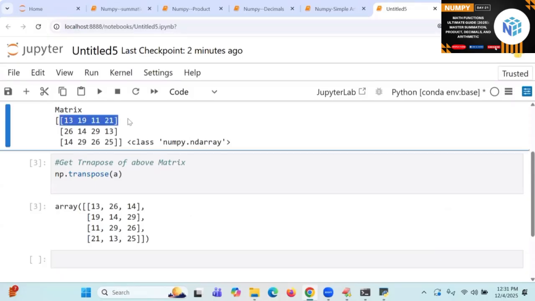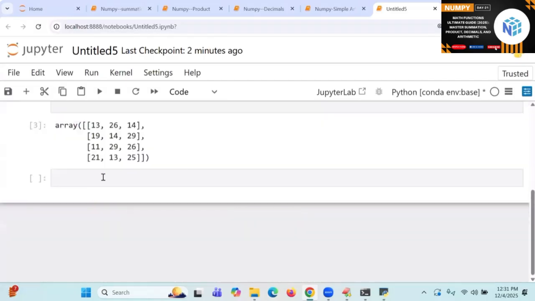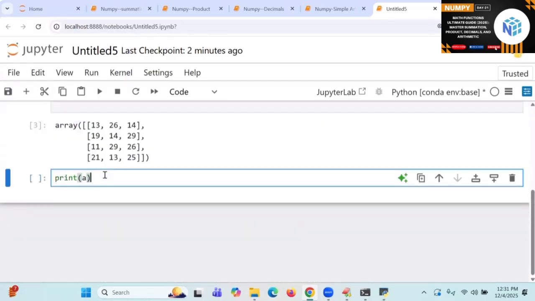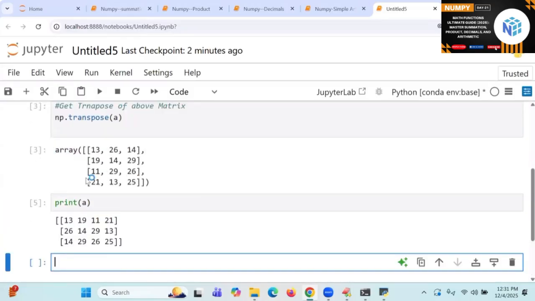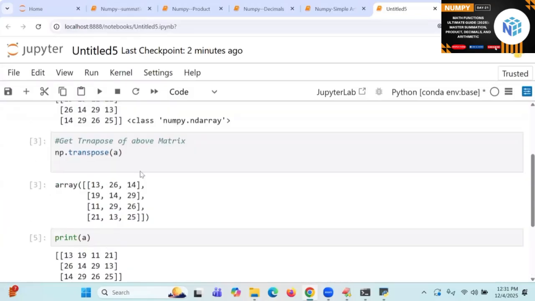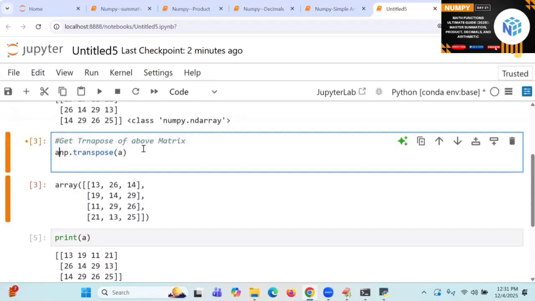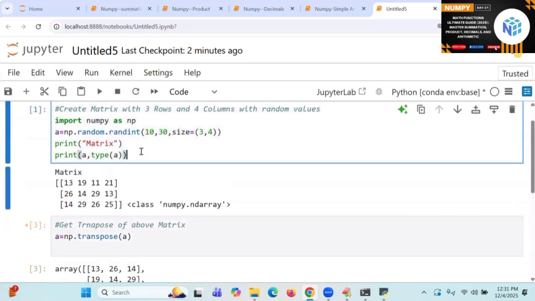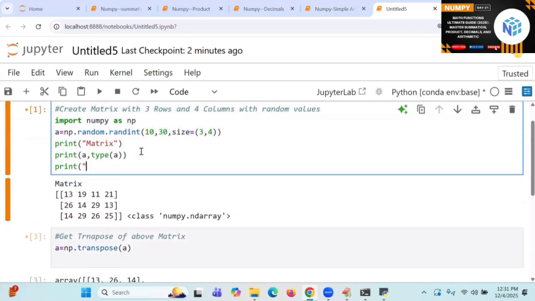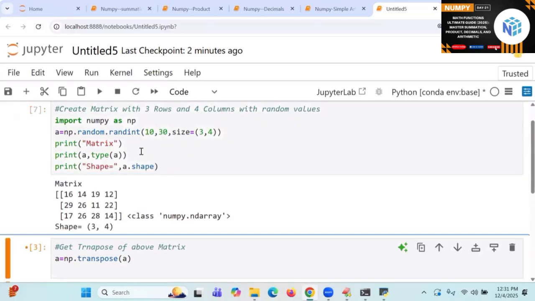So this row becomes columns, this row becomes columns, this row becomes columns. But if I print original A, it is printing old data only. So it is not happening in place; reflection is not there. So I need to write A is equal to, and moreover I want to print the shape: A dot shape.